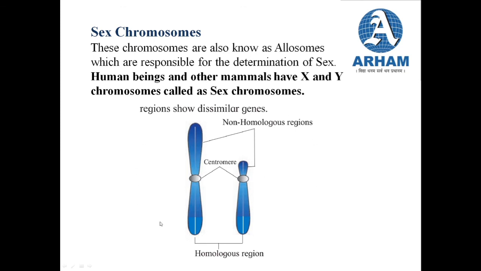So students, this was all about the chromosome, its structure, and we also studied about the sex chromosomes, that is allosomes. Further, in the next part, we will be studying about linkage and crossing over and different aspects related to linkage, such as sex linkage, and then in crossing over, we will study different aspects related to crossing over.